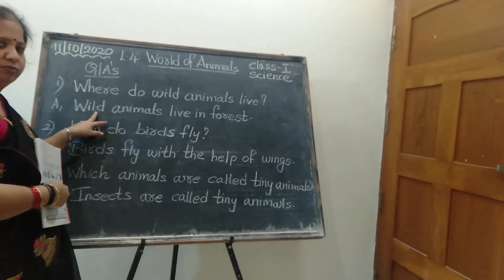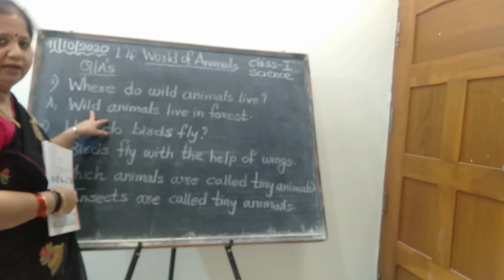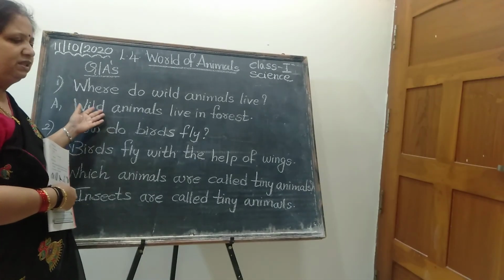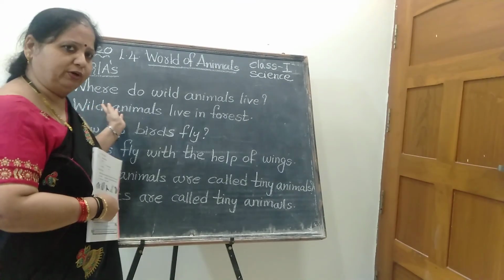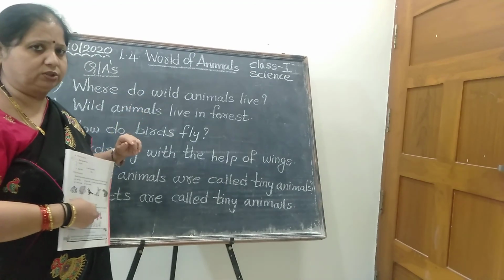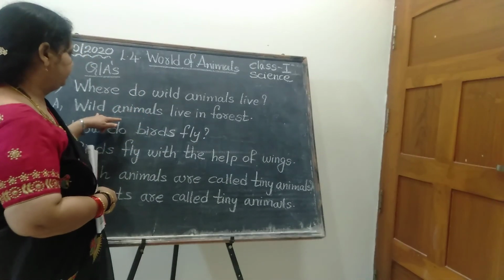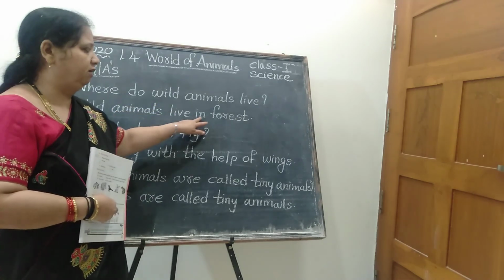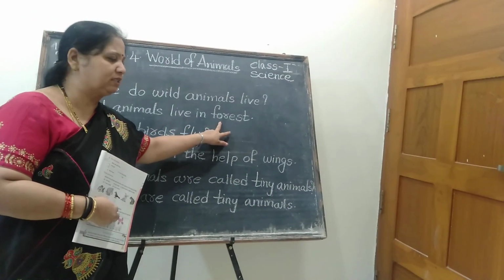Wild. Okay. Which animals are wild? Lion is a wild animal. Tiger is a wild animal, isn't it? So all wild animals, where do they live? They live in forest. You can say they live in jungle also. Both are same word. Now let me start with the answer. Wild animals live in forest. Spell the word of forest.